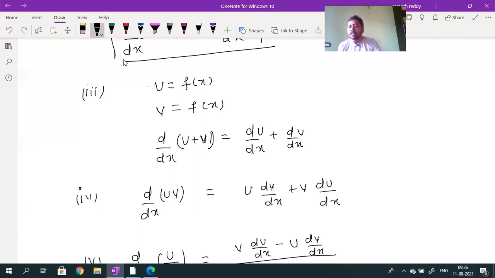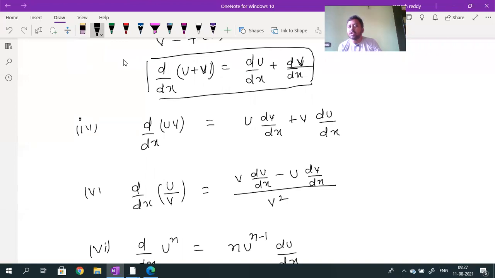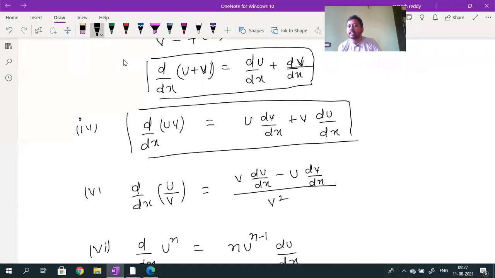If u is a function of x, this is the required formula for you. But to differentiate, you can differentiate u with respect to x when u is a function of x, and you can differentiate v with respect to x when v is a function of x. Similarly, what is d by dx of u into v? The formula is u into dv by dx plus v into du by dx.